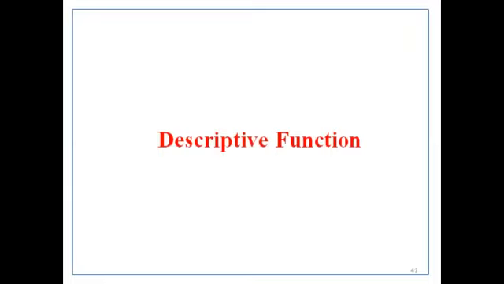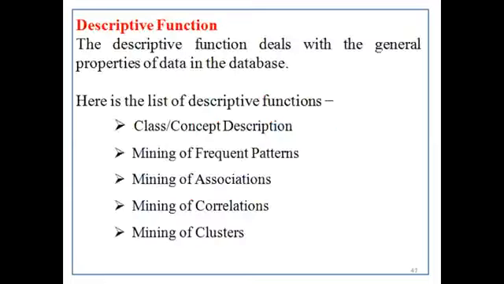The first one is the descriptive function. The descriptive function deals with the general properties of data in the database. So I can say that a property of an entity is called an attribute, right? The descriptive function deals with the general properties of the data.